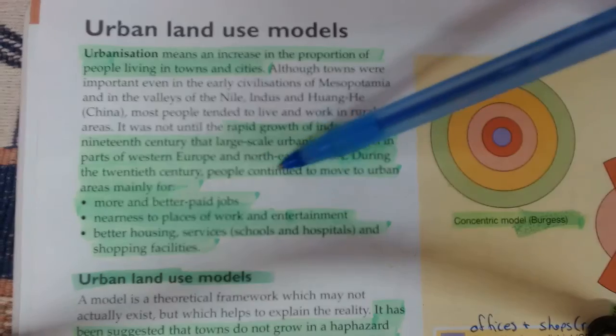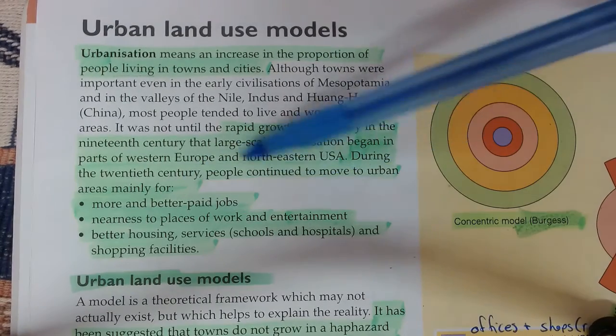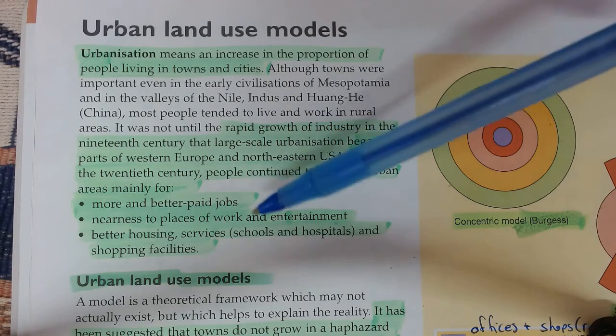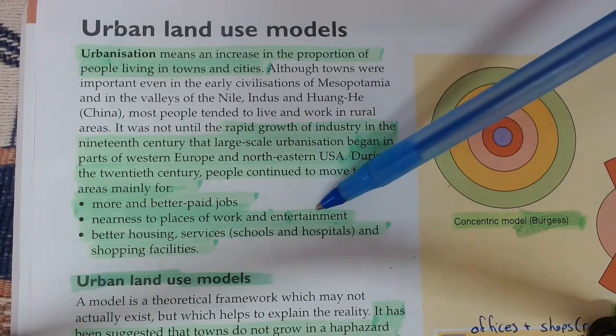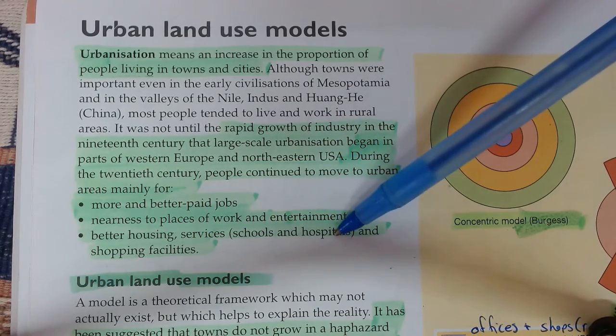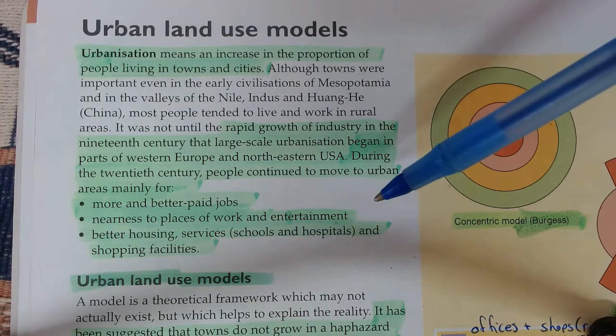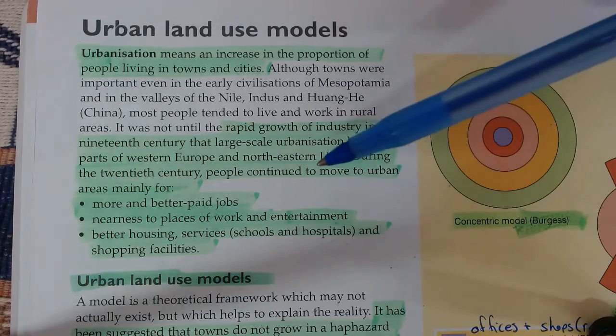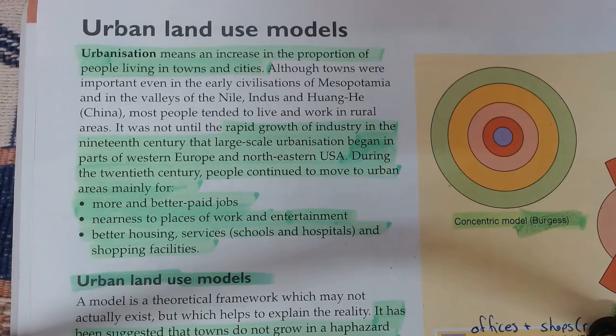During the 20th century, people continued to move to urban areas mainly for, and these are more recent reasons, better paid jobs, more variety of jobs, and nearness of places of work, entertainment, social life, better housing, better schools, better hospitals, and so on. Even today, the vast majority of universities are found in cities. Think back to what we talked about, the sphere of influence and functionality of urban areas. You needed 10,000 people just to have a high school? Imagine if you wanted to have a university.